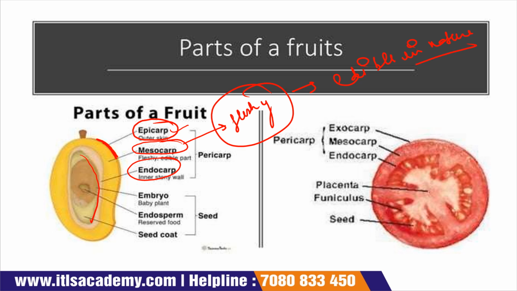We remove the epicarp because it is the outer skin, and it protects the fruit from the environment.